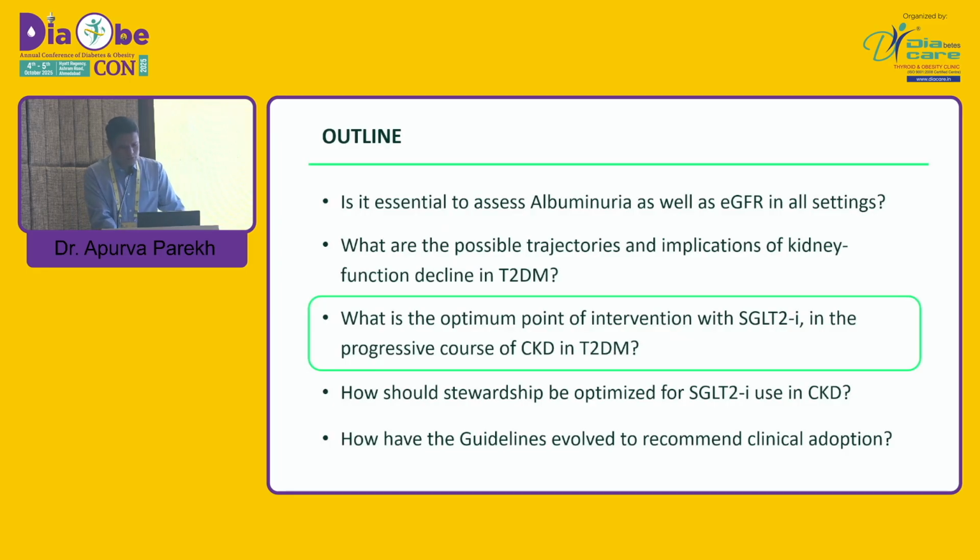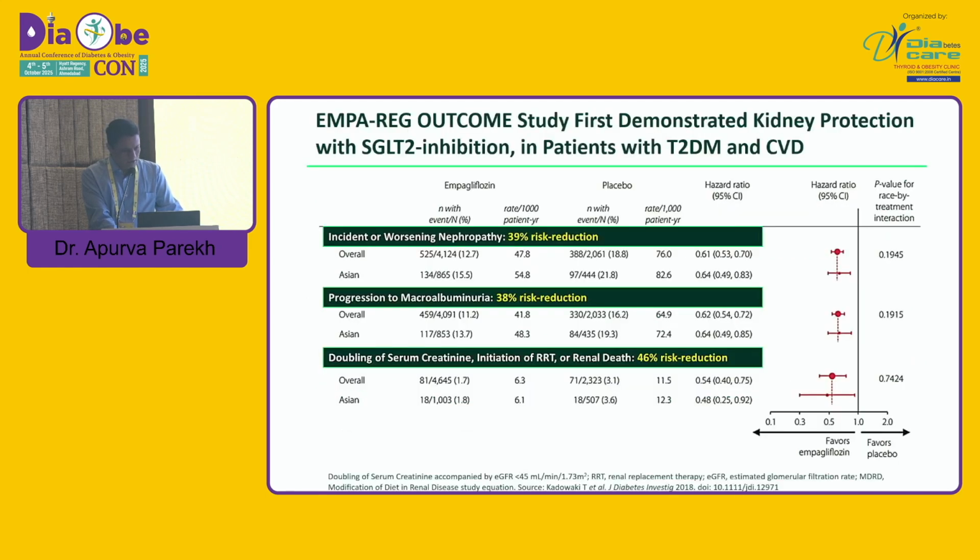Again, at what time should we intervene and give SGLT2 inhibitors in the progressive course of CKD in type 2 diabetes? For that, we have to see the data of EMPA-REG and EMPA-KIDNEY. EMPA-REG was the major blockbuster trial, a primary cardiovascular outcome trial, but it showed a dramatic reduction in renal outcomes. Incidence of worsening nephropathy was reduced by 39%, progression to macroalbuminuria was reduced by 38%, and doubling of creatinine or starting of RRT was reduced by 46%. Although it was a primary CVOT trial, it showed the benefit for the kidneys, and based on that, it became very important in practice.